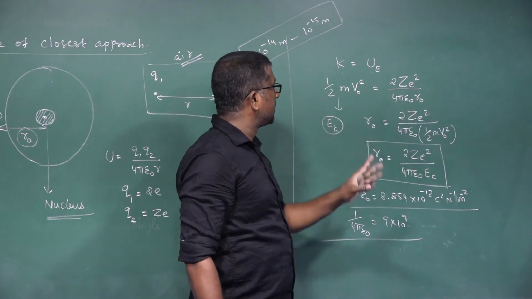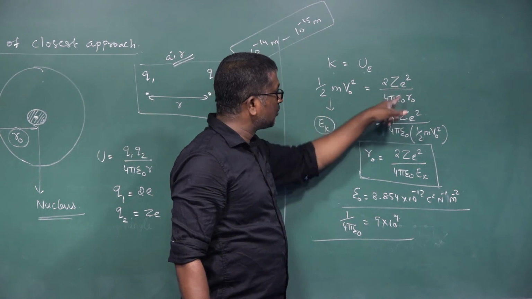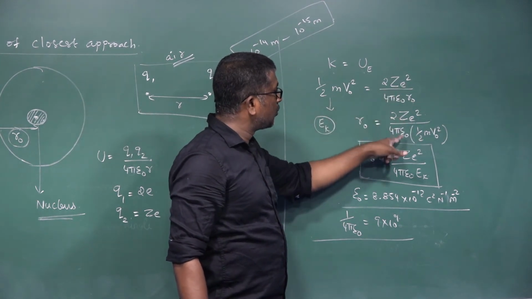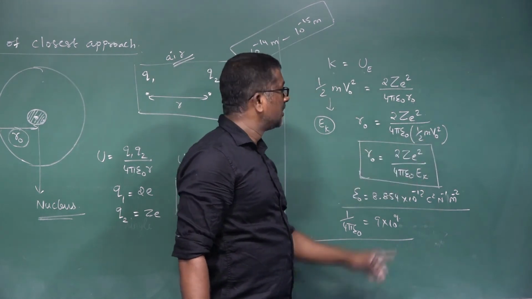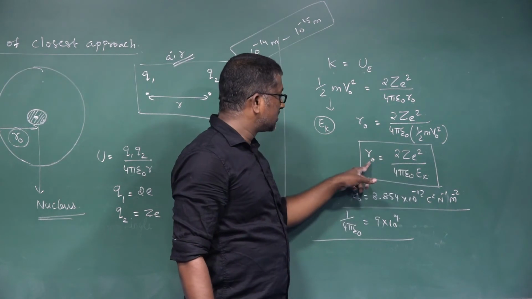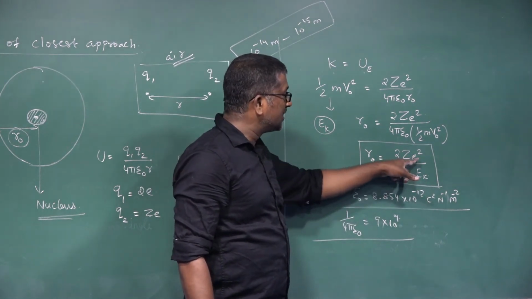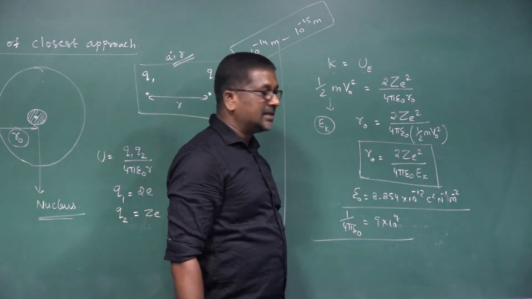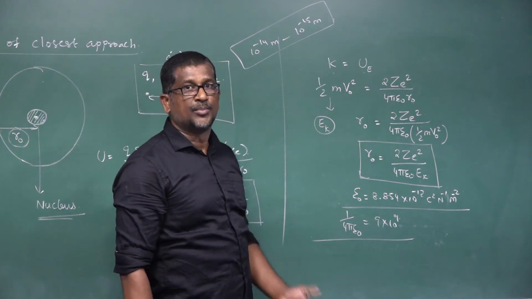So taking this side, the equation becomes R naught is equal to 2Z e square divided by 4 pi epsilon naught into half m v naught square. Instead of half m v naught square, we can write Ek. So the distance of closest approach formula becomes R naught is equal to 2Z e square divided by 4 pi epsilon naught Ek. So this is an expression for the distance of closest approach, right?